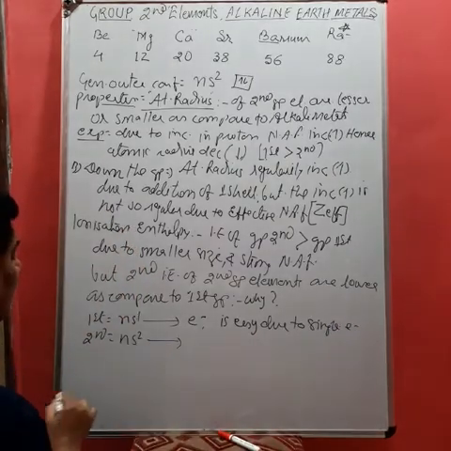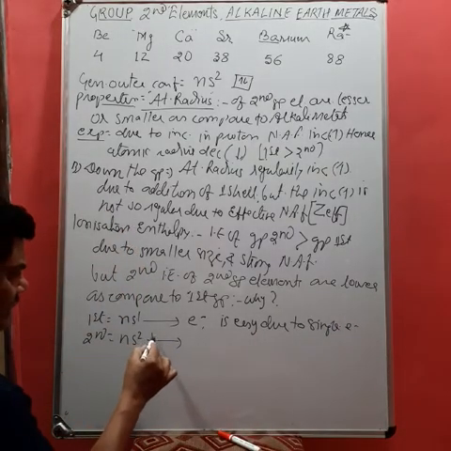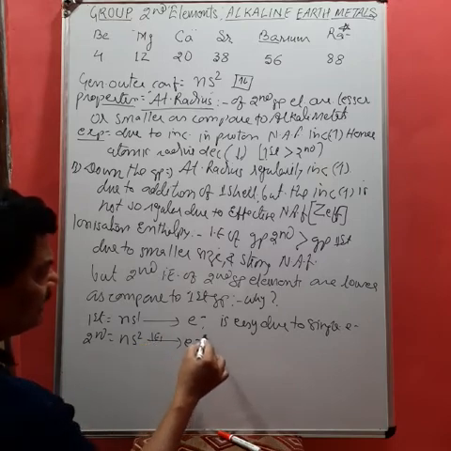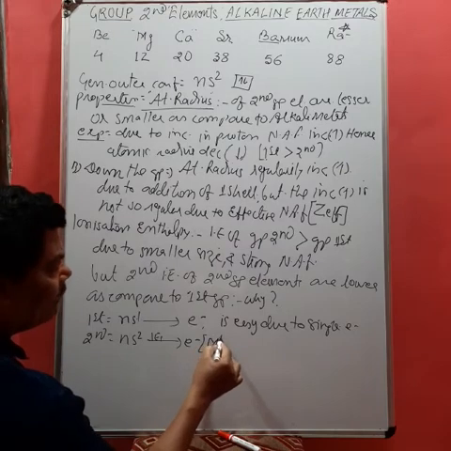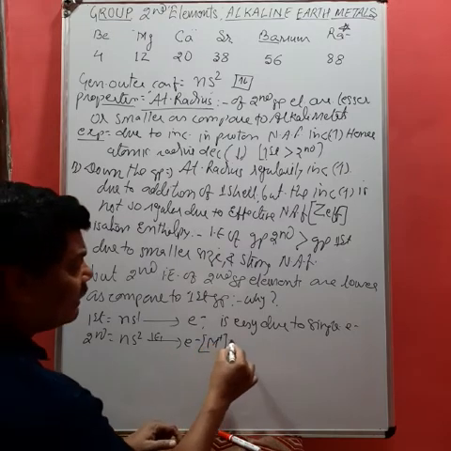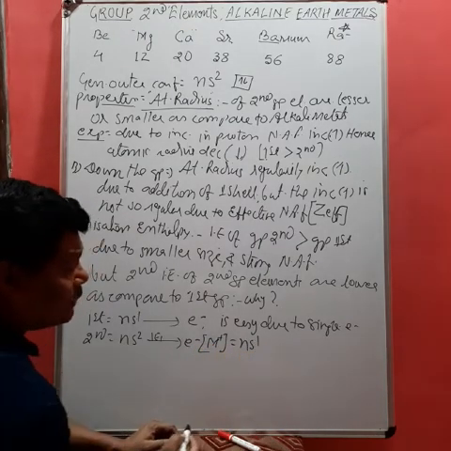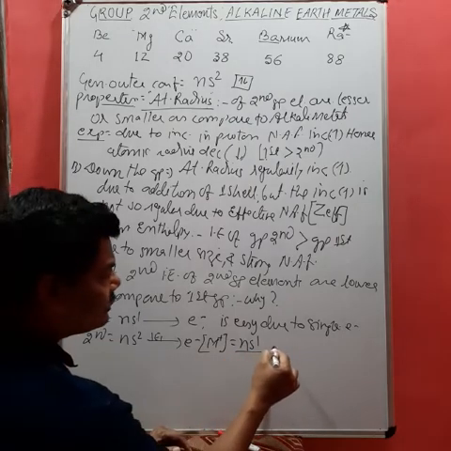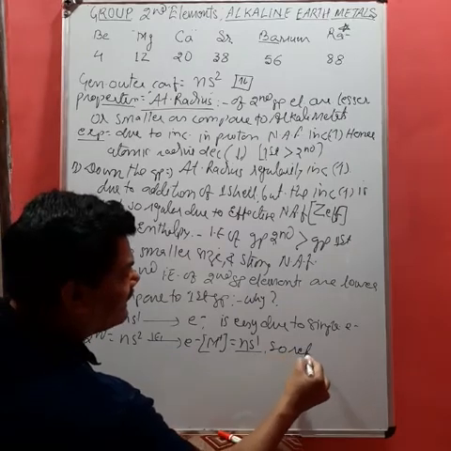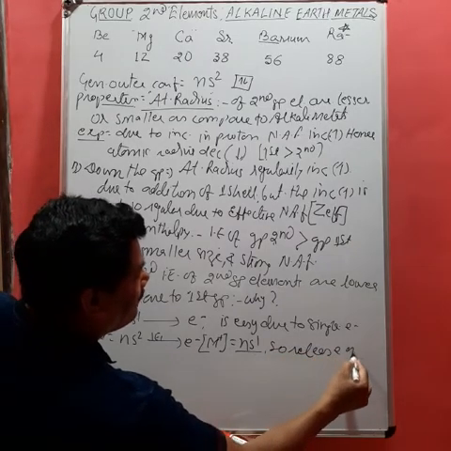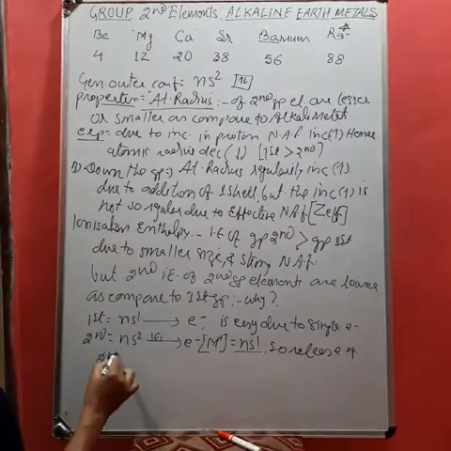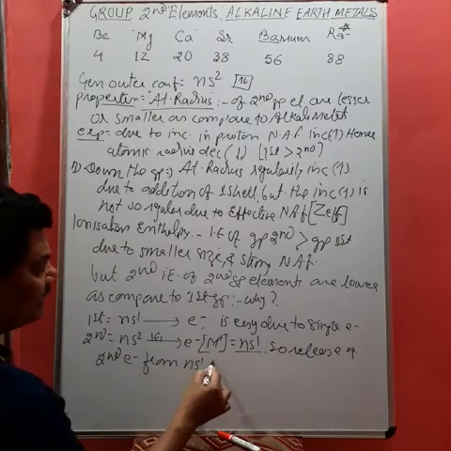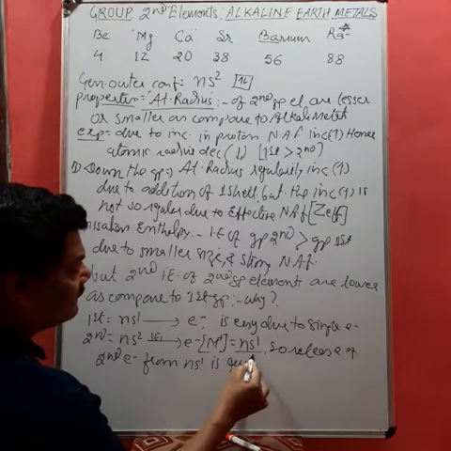But in case of the first ionization enthalpy of the second group, the release of an electron forms the M+ cation. That is, now the configuration becomes ns1. So the release of the second electron from ns1 is quite easy.